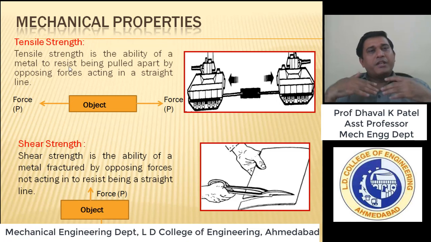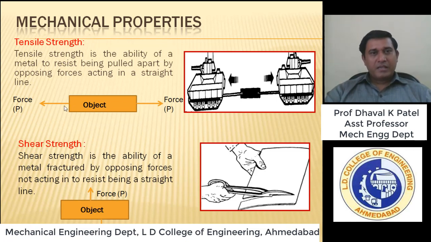Now let's go by the nature of the force, right? The strength is defined as tensile strength. Okay, here just see that this is one material over here. We are applying some tensile force. I can explain it like, we give it a pulling force. So the tensile strength is the ability of a material or metal to resist being pulled apart by the opposing force acting in a straight line. Okay, it is in a straight line. It means in the same plane. So this causes tensile strength.